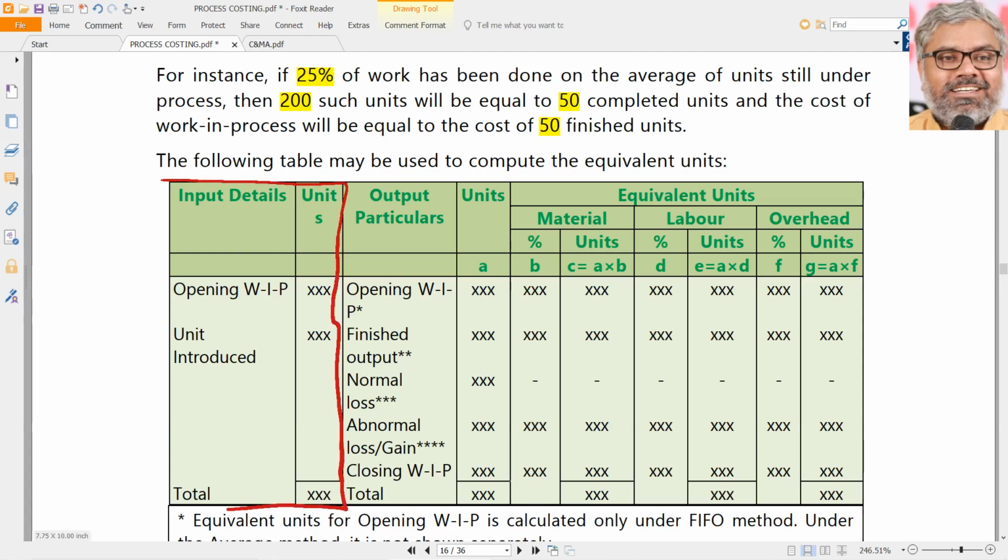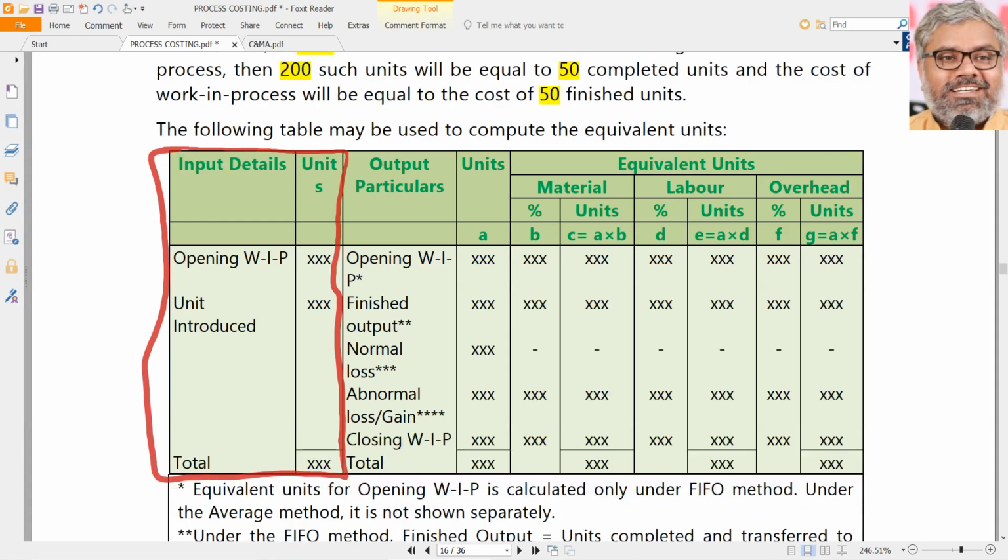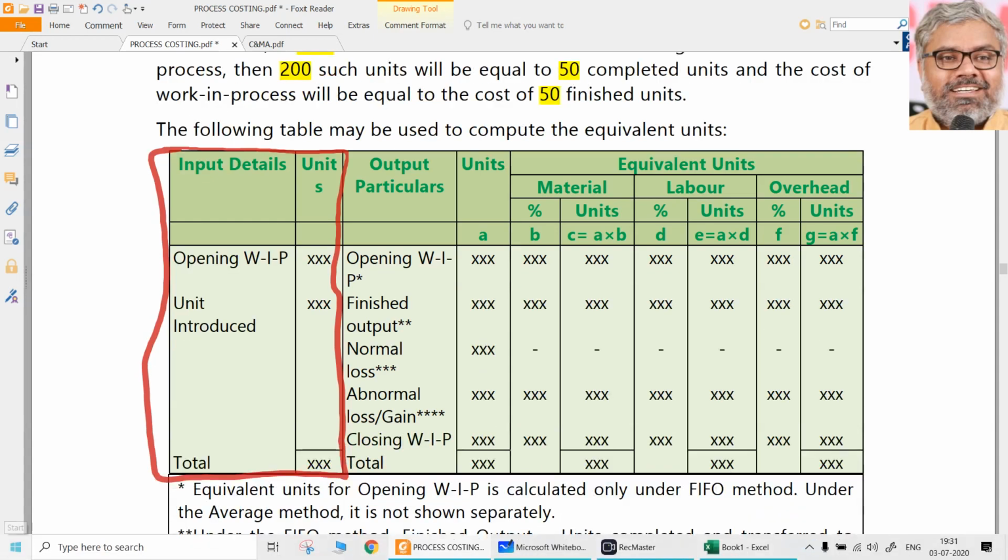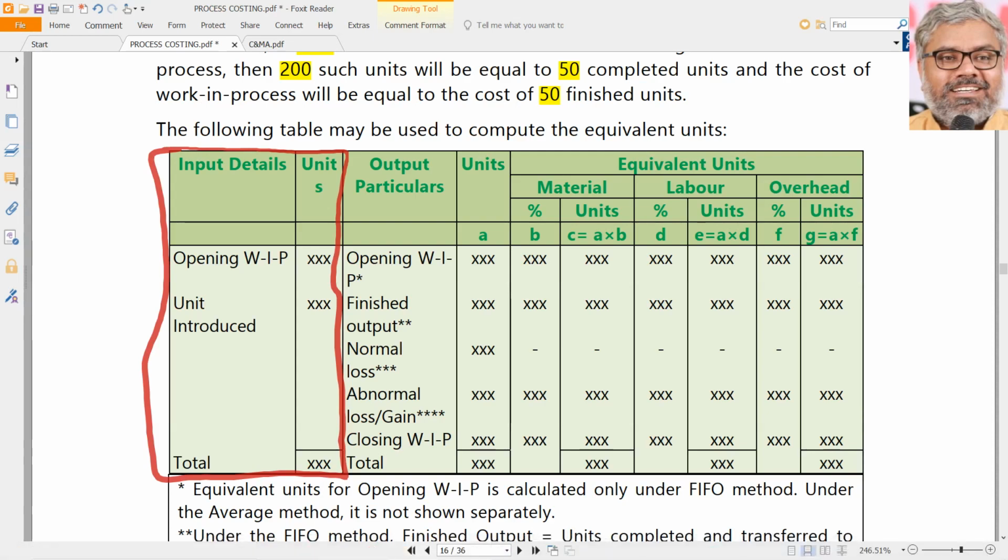related to input. That will always be there. So that is input details. What will be there in that? Always there will be only two things. Either there is opening work in progress or there are units introduced during the period. We are talking about units. So how many units of opening work in progress are there? How many units are introduced during the period? That is the total input.